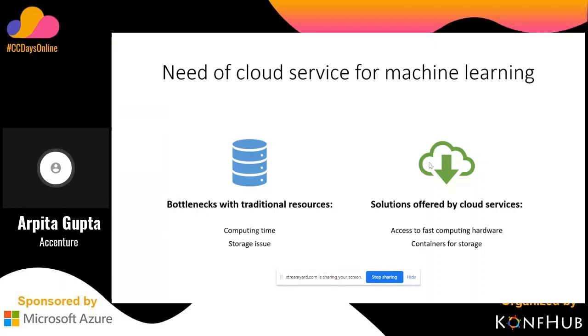In practice we can't buy this hardware because it is very costly, but through cloud services we can access it at a cheaper price. Also, we can store our data on the cloud so that we can access it anytime from anywhere. So these are the two main reasons for which we use cloud services.